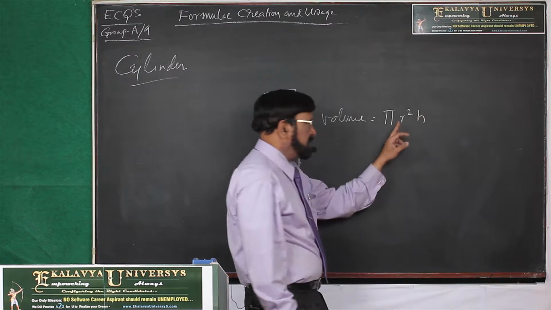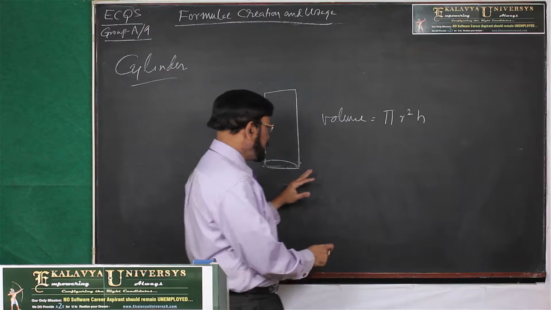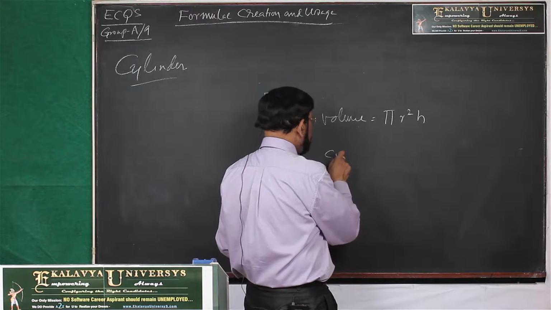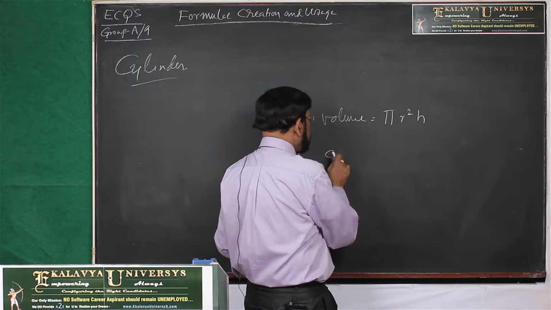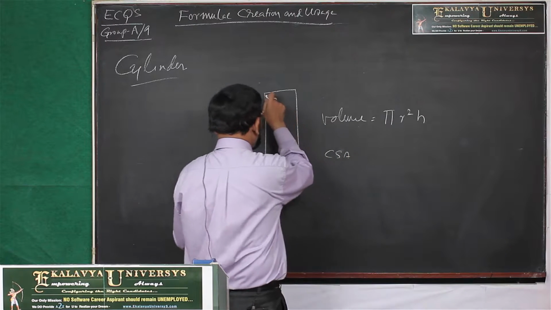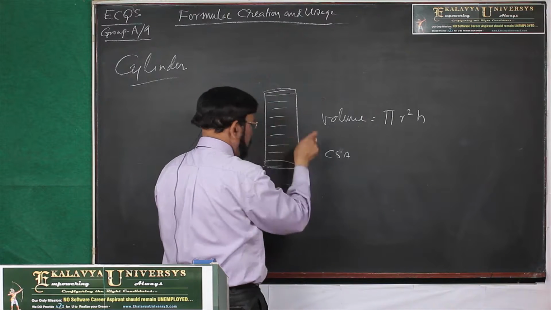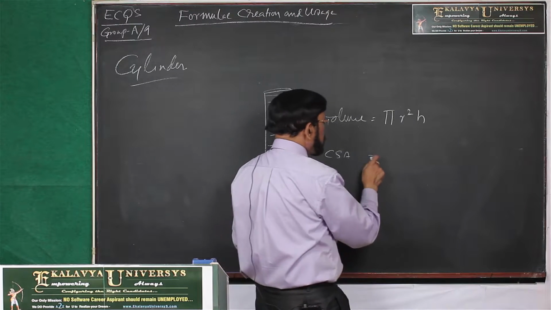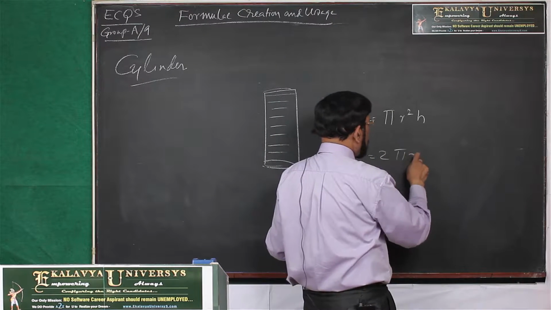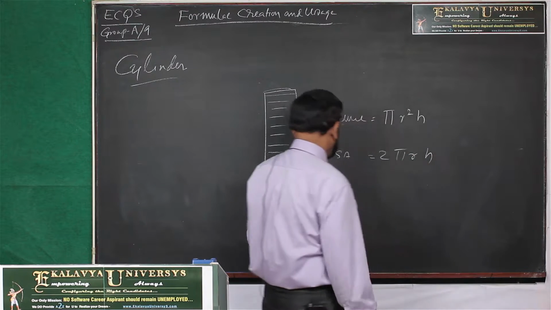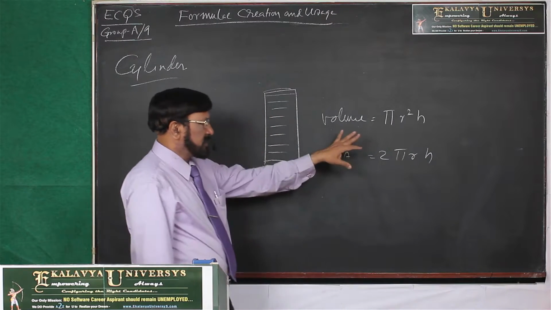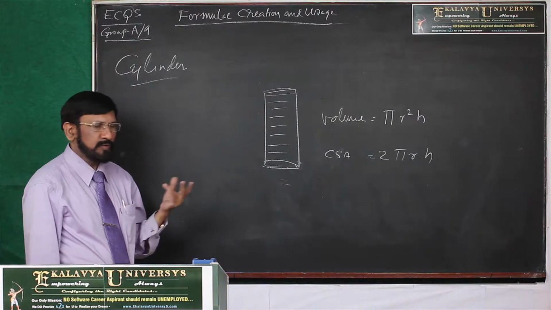H represents height, r represents radius. Second one, CSA, curved surface area. Curved surface area means the area around this. That is 2 pi r h. Then one more, TSA, total surface area. After this we will see.